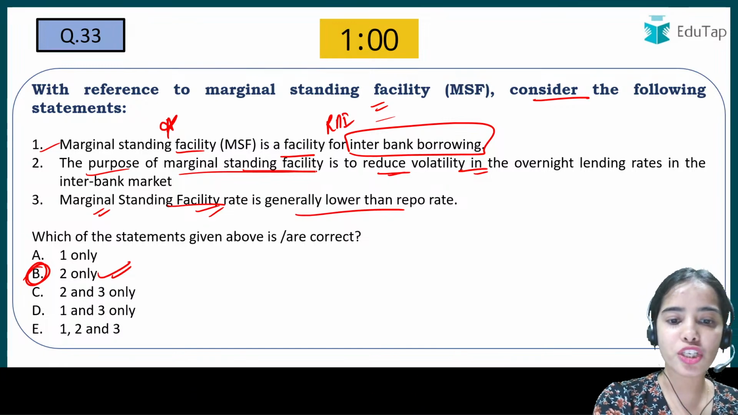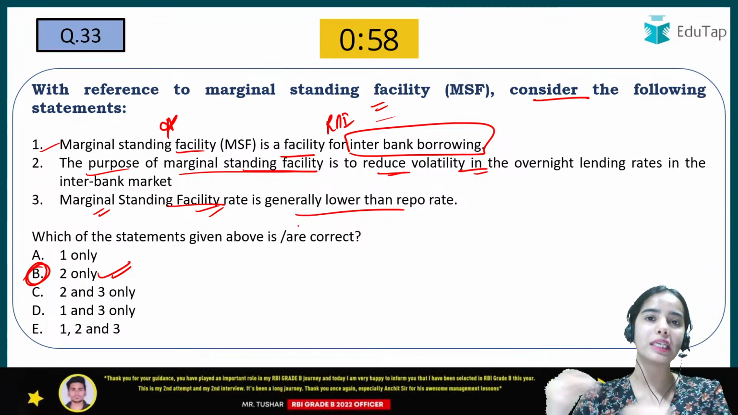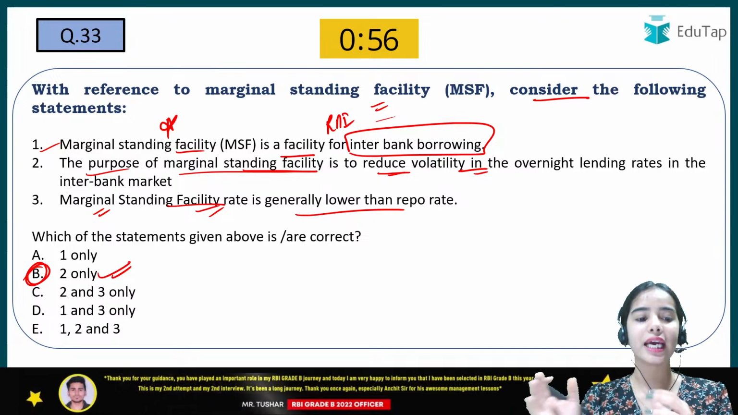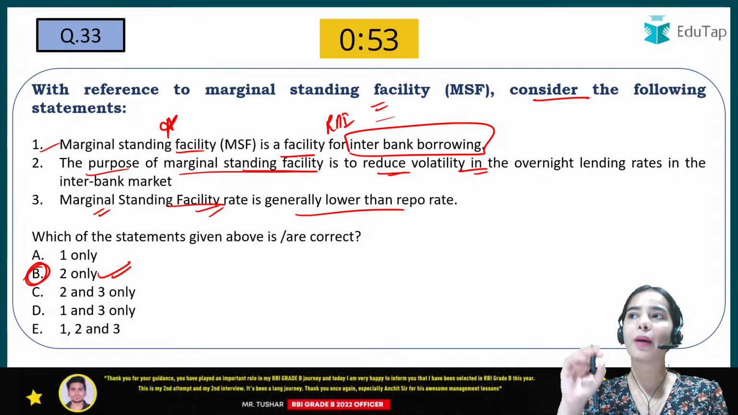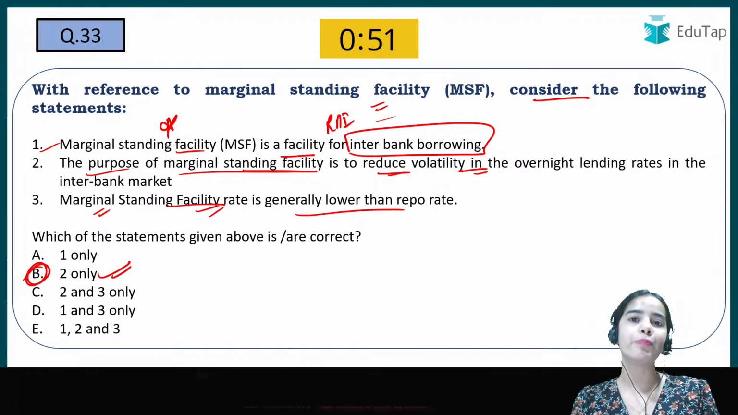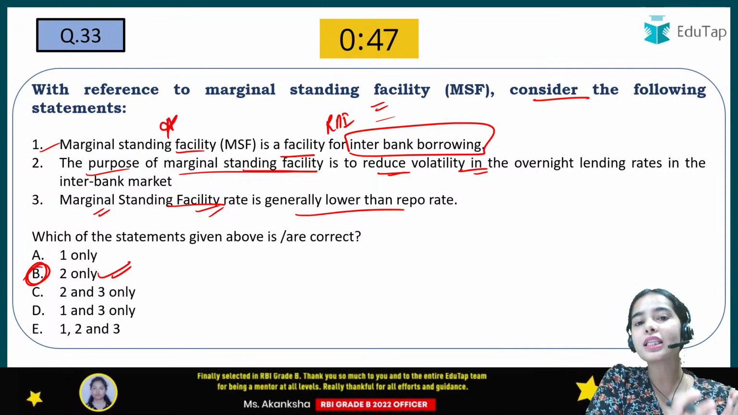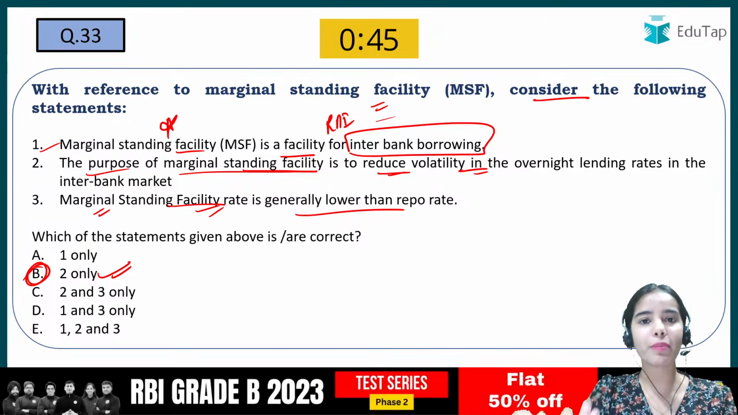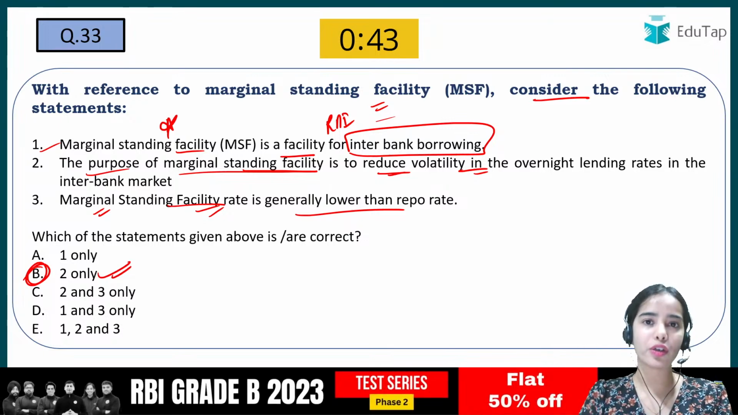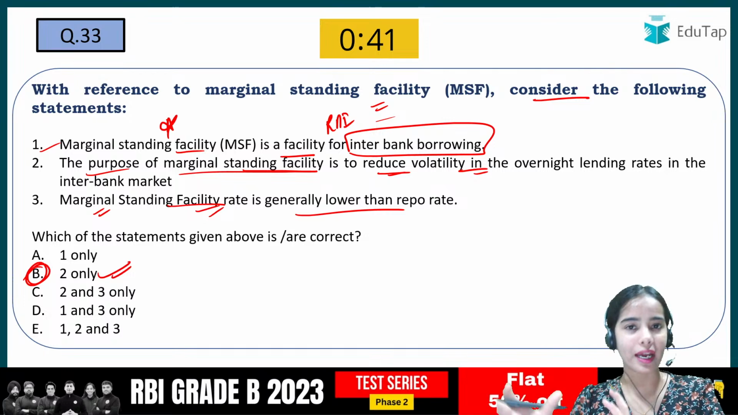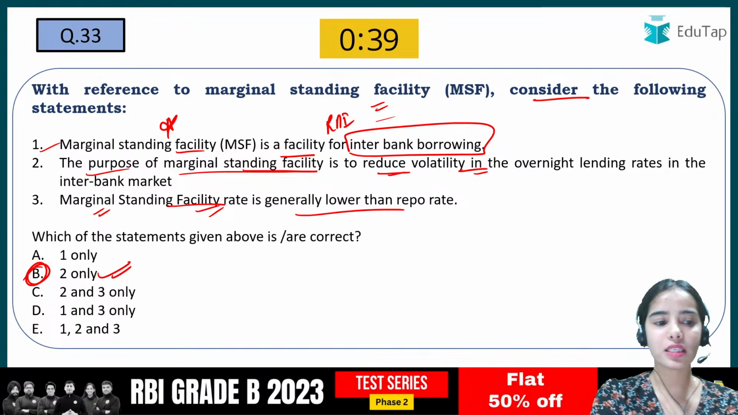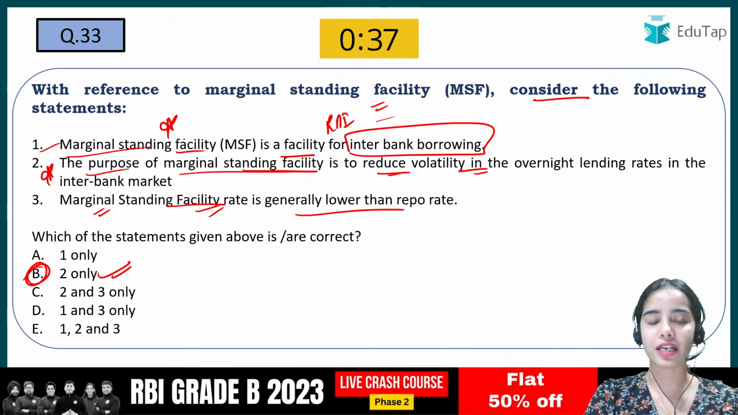The purpose of marginal standing facility is to reduce the volatility in the overnight lending rates in the interbank market, because the other banks will say, okay, if you need money, give us a very high interest rate, and when a bank is in an emergency kind of situation, the bank will agree. So to stop that kind of situation, to stop that kind of harassment also, this is the RBI facility, that is marginal standing facility.